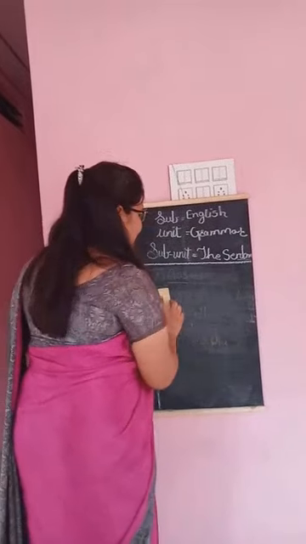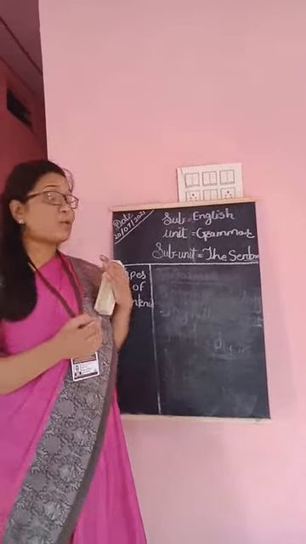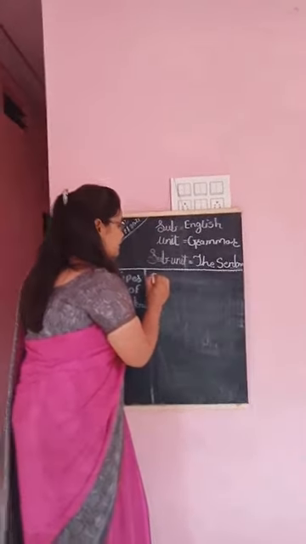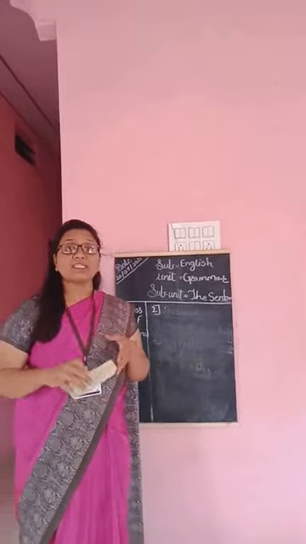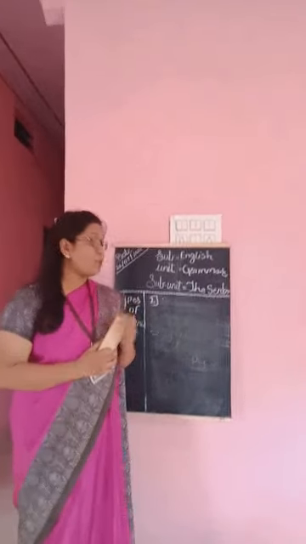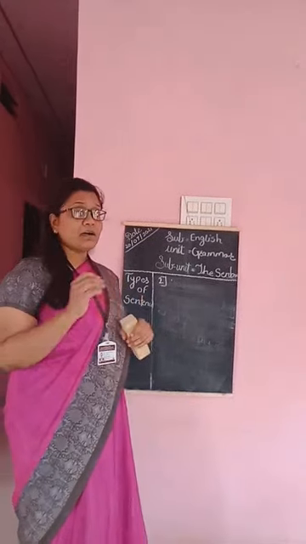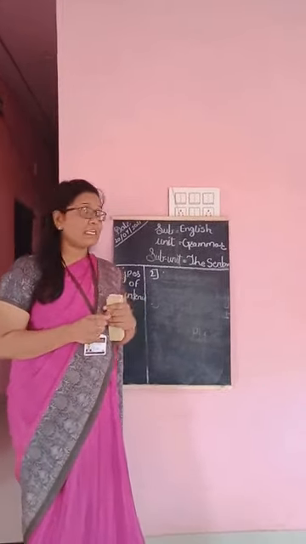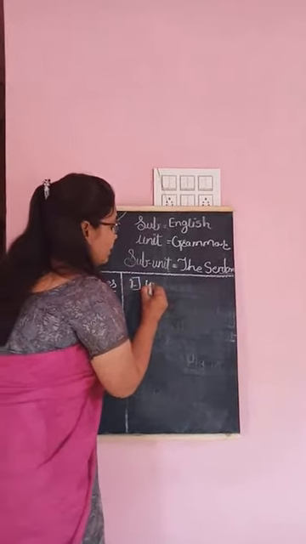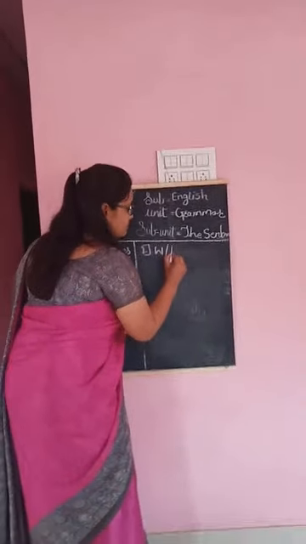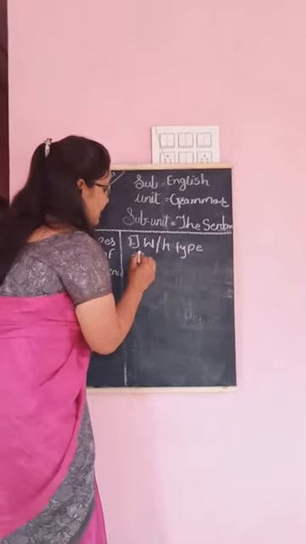So what is an interrogative sentence? The sentence which asks a question is called an interrogative sentence. And an interrogative sentence has two types. First is WH type question, and the second one is yes no type question.